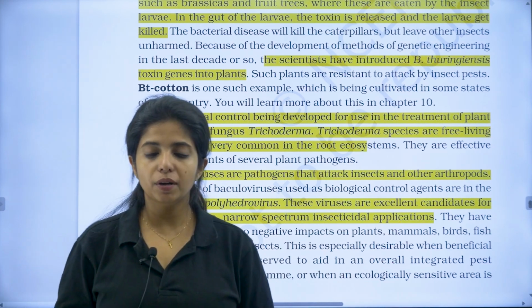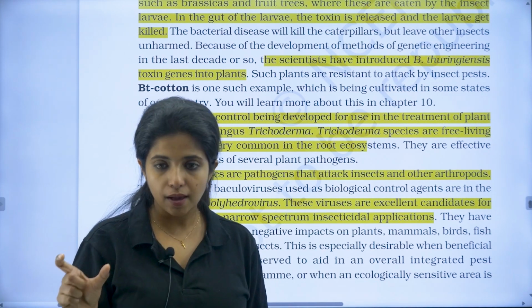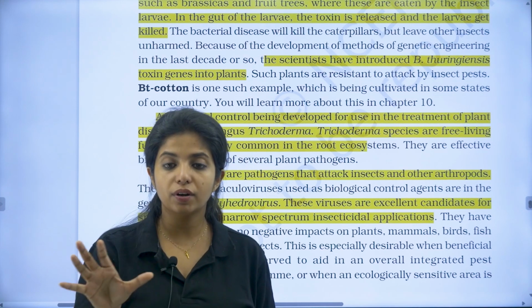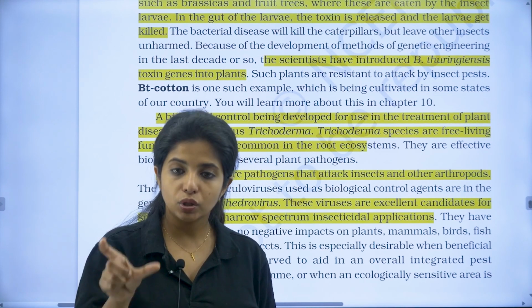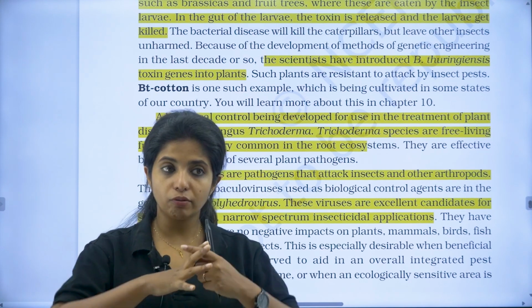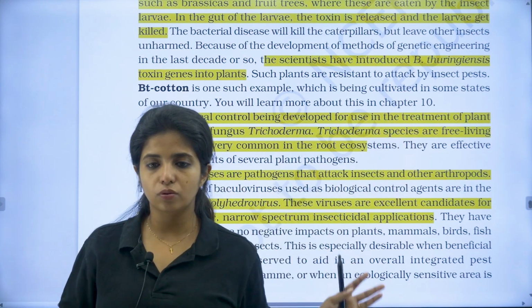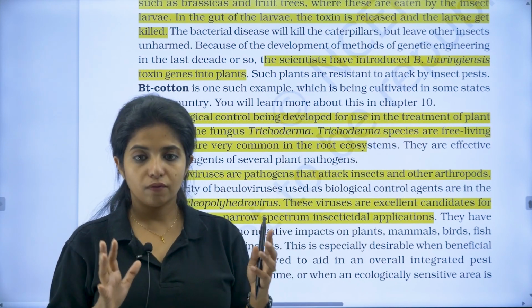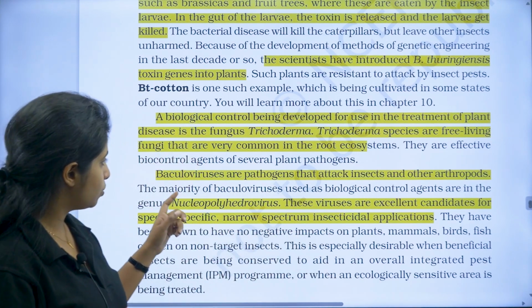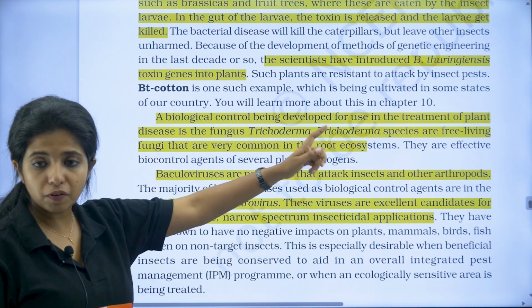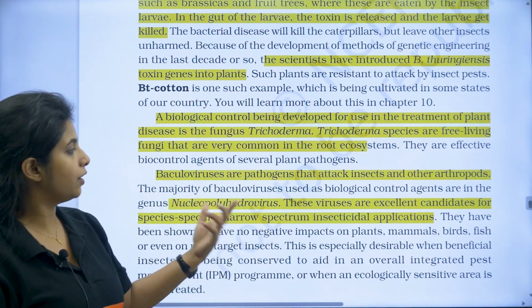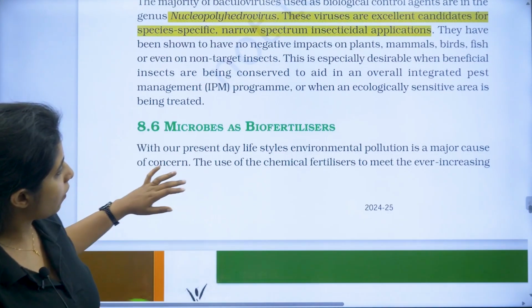As in, if you are worried about one particular species, how to kill it, so they are the ones that specifically kill those species only. It does not hamper other species which are running around. So they are narrow spectrum, as in they do not have a broad spectrum. They will be killing only those organisms which they can. Baculoviruses are the ones that will be killing insects and arthropods, and they come under the genus nucleopolyhedroviruses.